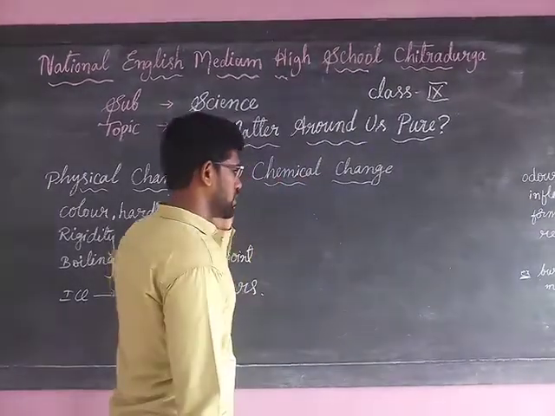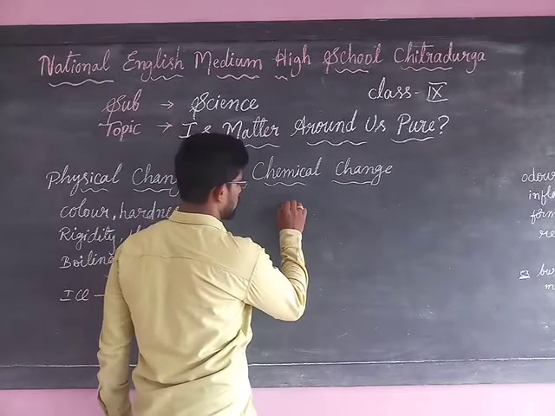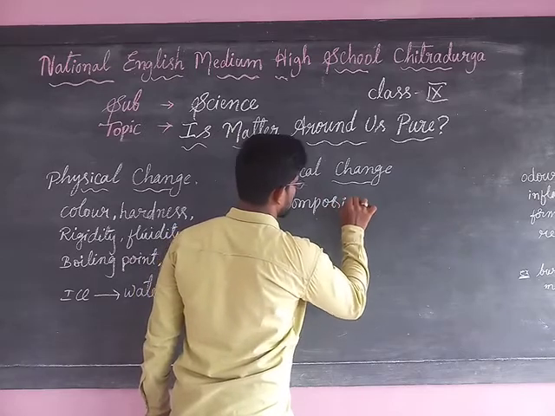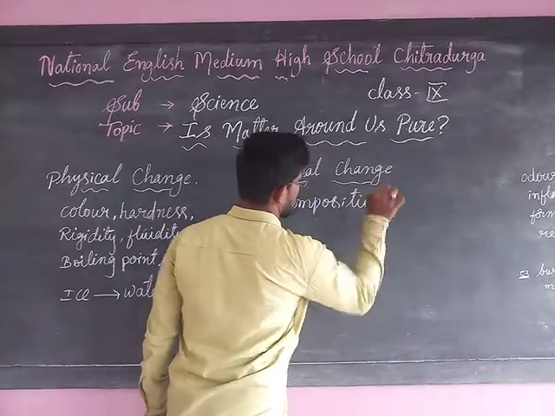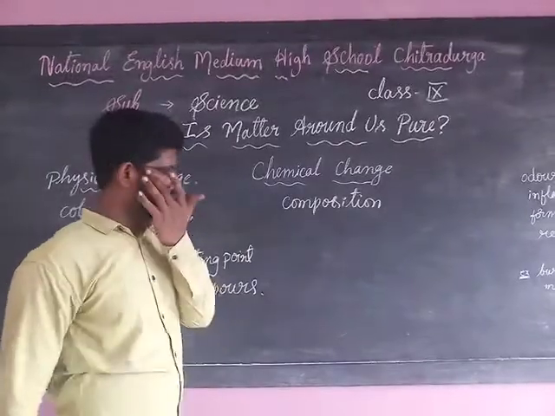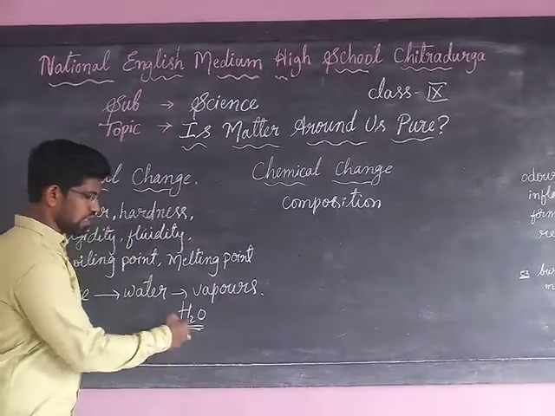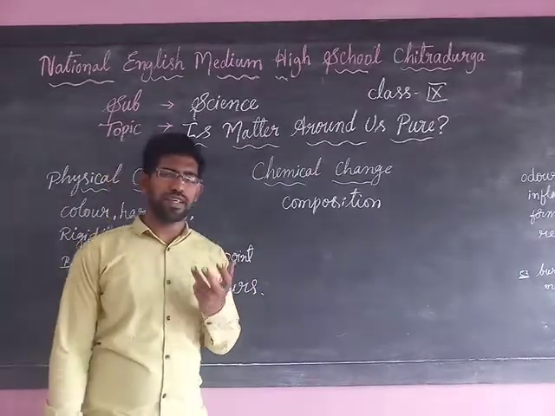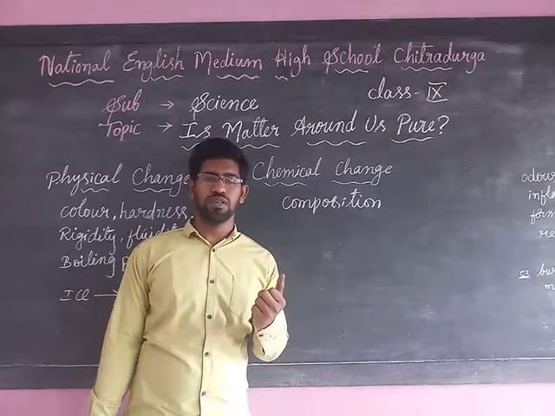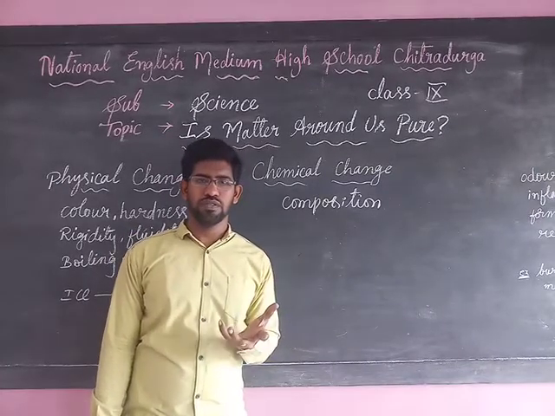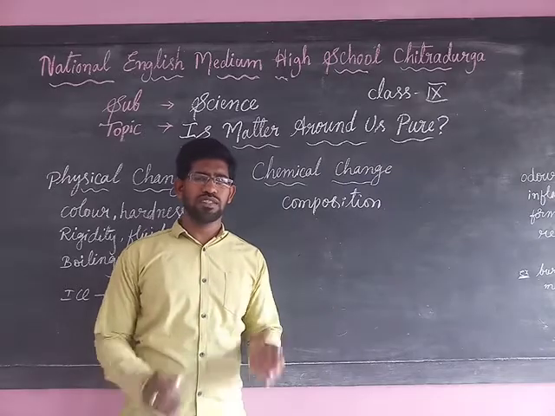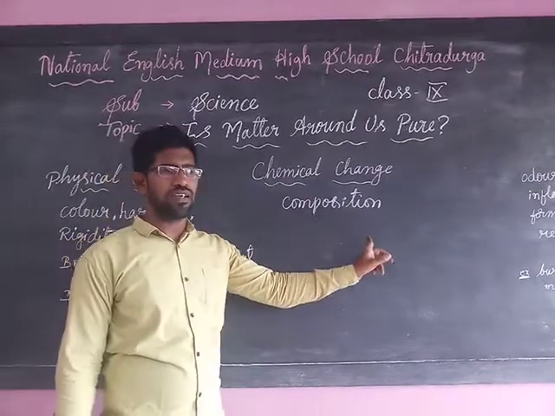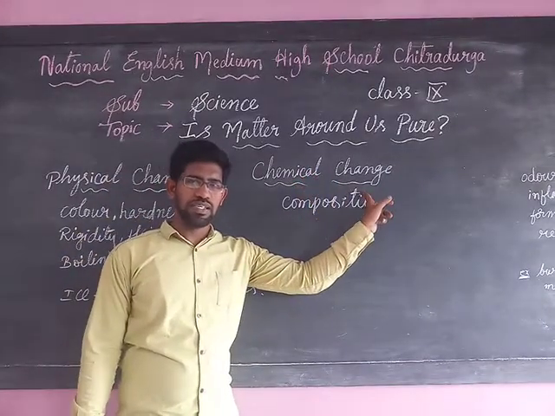The chemical properties such as the chemical composition. For example, water, H2O, is a composition. Understood? For example, hydrochloric acid, nitric acid, H2SO4, Ca(OH)2, NaOH. These are the compositions of the compounds. If that composition is altered, then that type of change is called a chemical change.